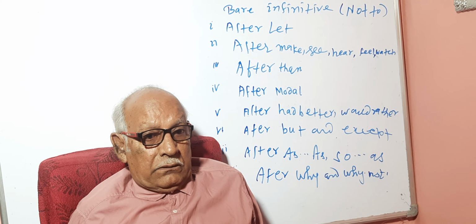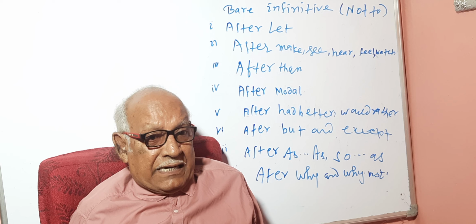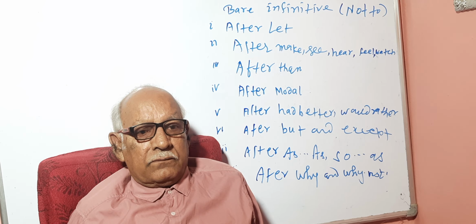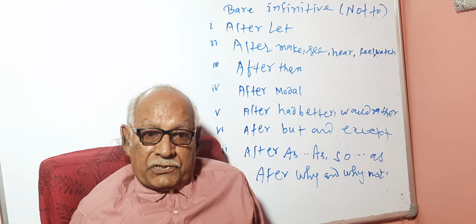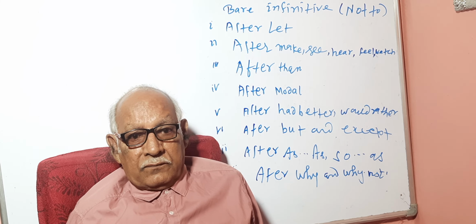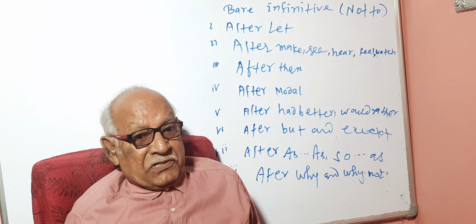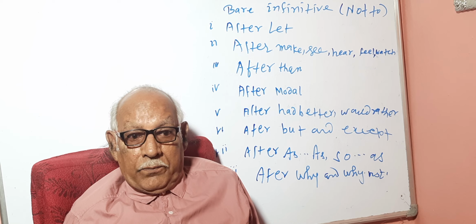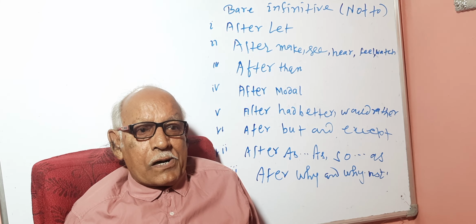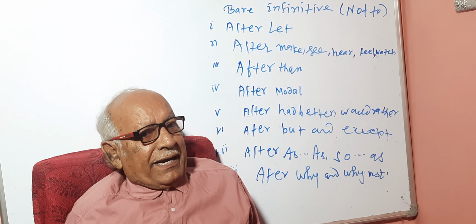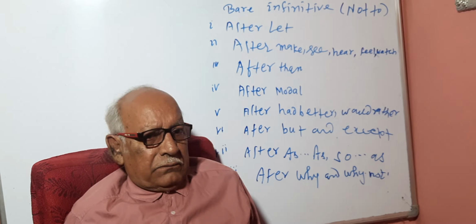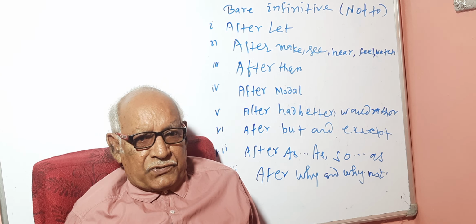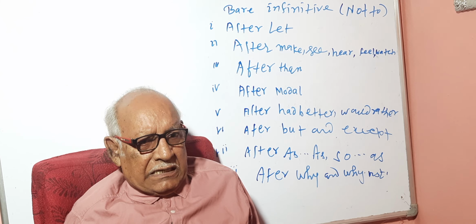That will be wrong. She would rather die than beg. Understand? She prefers death to begging, that is what I mean. So never use "to" after these three phrases: had better, would rather, had rather.